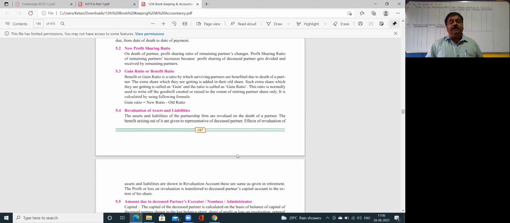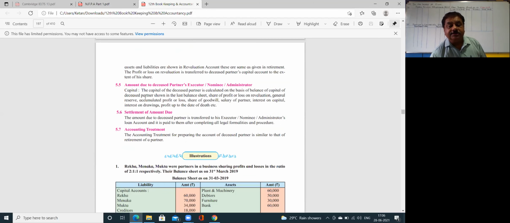Okay. And finally, the accounts are either closed. For a deceased partner, the capital balance is transferred to his legal executor's loan. Look here, point number 5.5: amount due to deceased partner's executor, nominee, administrator.